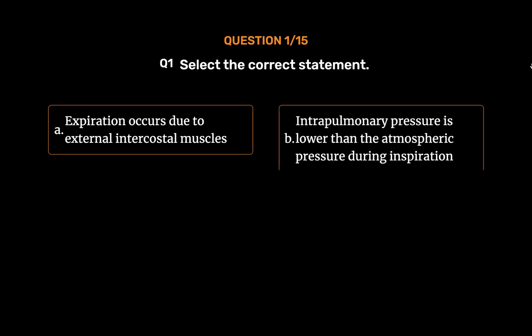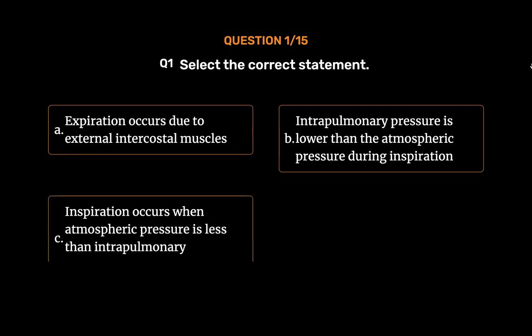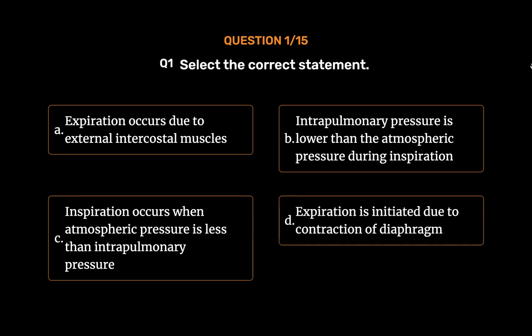Option B. Intrapulmonary pressure is lower than the atmospheric pressure during inspiration. Option C. Inspiration occurs when atmospheric pressure is less than intrapulmonary pressure. Option D. Expiration is initiated due to contraction of diaphragm. The correct answer is Option B.